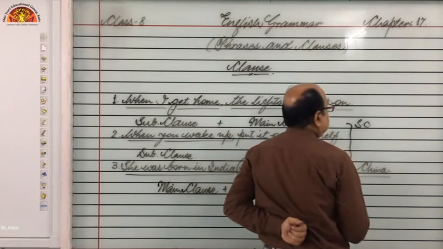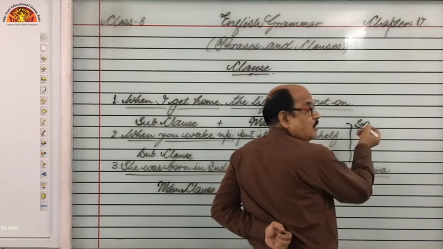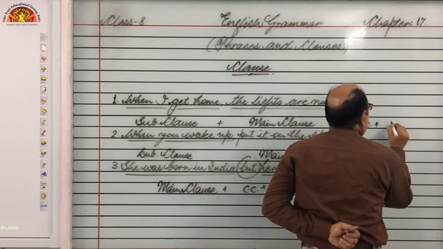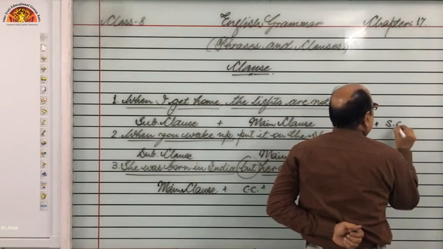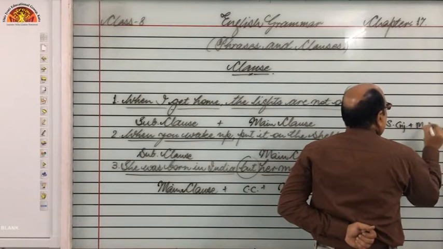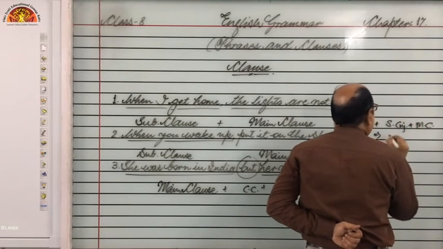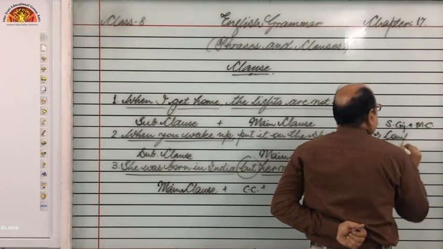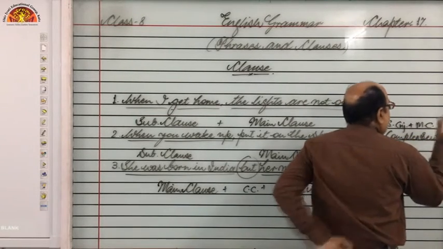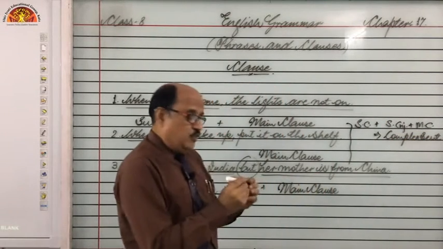subordinate clause or dependent clause plus subordinating conjunction plus main clause is equal to complex sentence. Okay students, so very important thing I have just given to you.